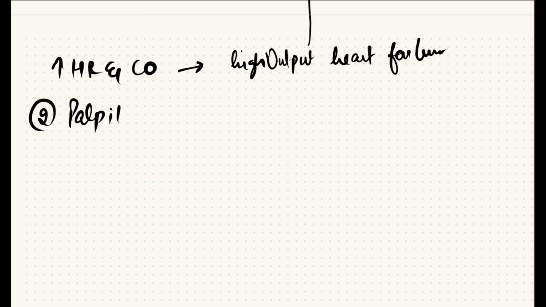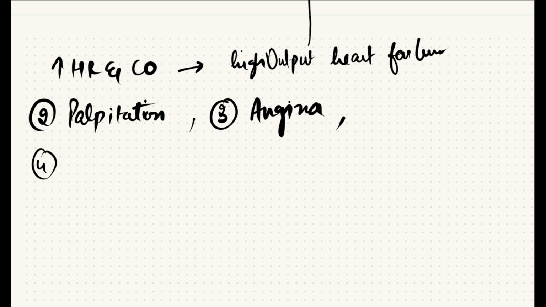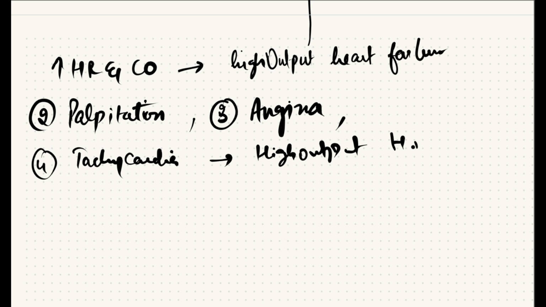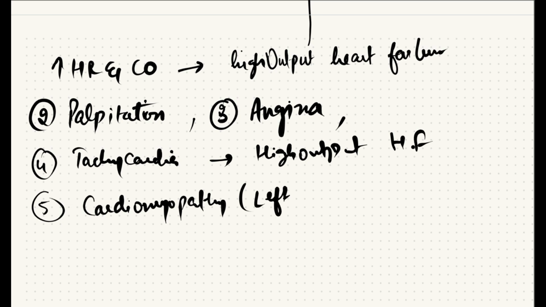Second, there is palpitation because of increase of heart rate, and increased risk of angina because of persistent tachycardia. There is high output heart failure, and because of increased workload of the heart, there is increased risk of cardiomyopathy, especially left ventricular hypertrophy.